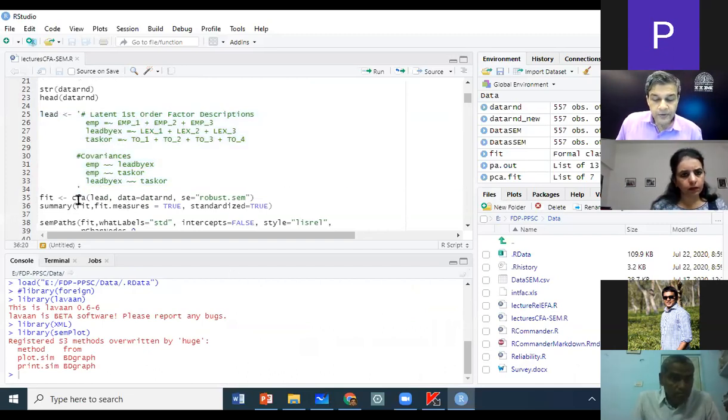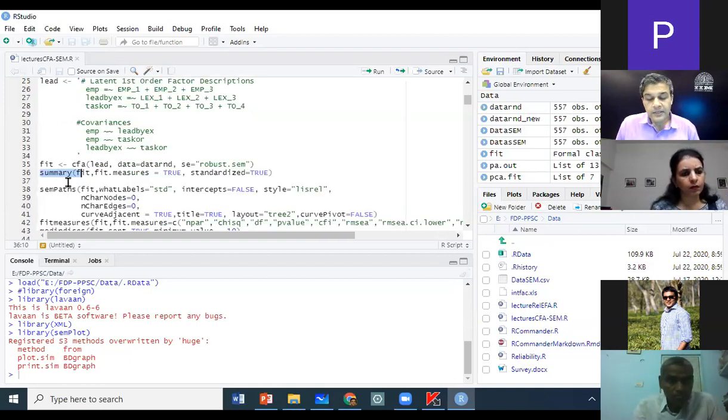The next thing that we do is we run confirmatory factor analysis. What is the model? The model is lead. Data is dataRnD, and standard error, we let this remain by default. And then we ask the tool to give us the output by running the command summary(fit). This summary(fit) gives us the output of our CFA, and we tell the tool to give us the fit measures, right?